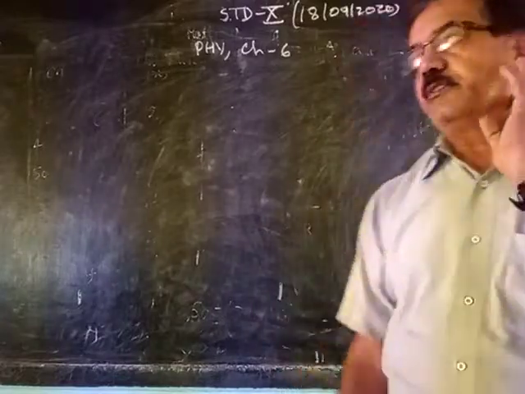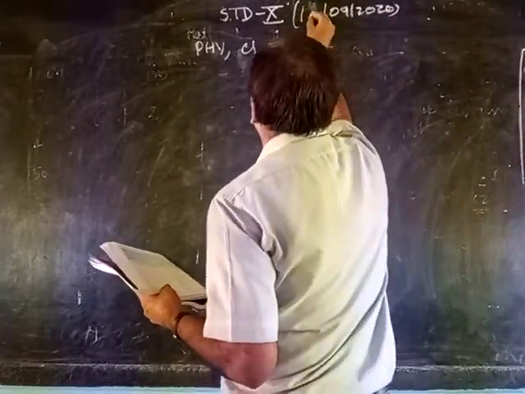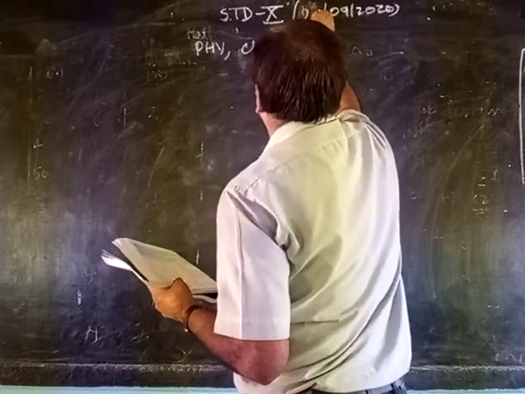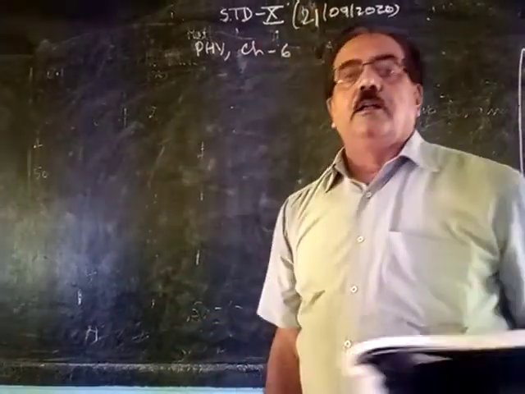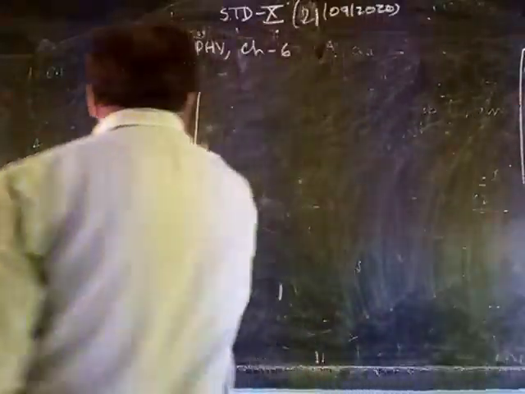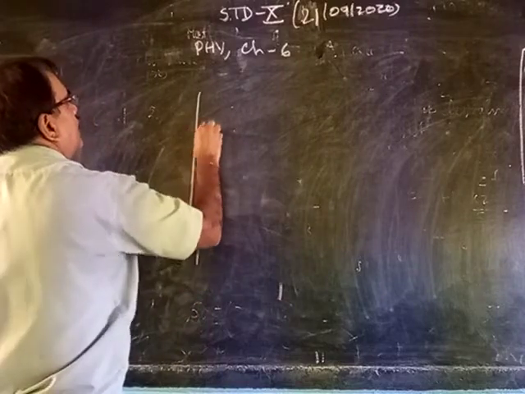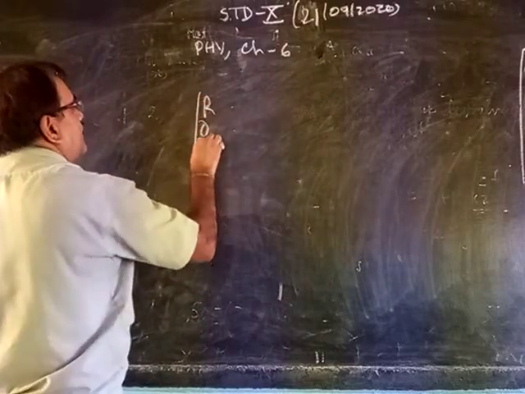Today I am going to explain the physics. I explained in the last class this color, right?